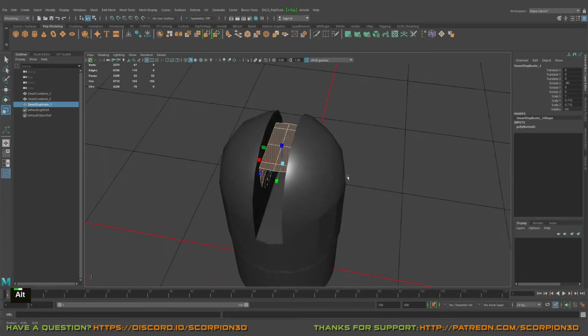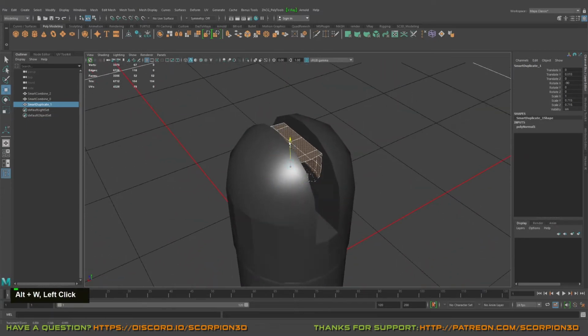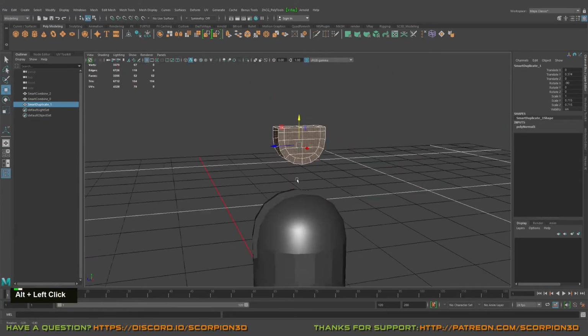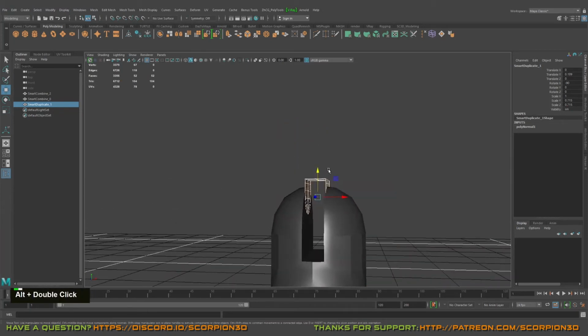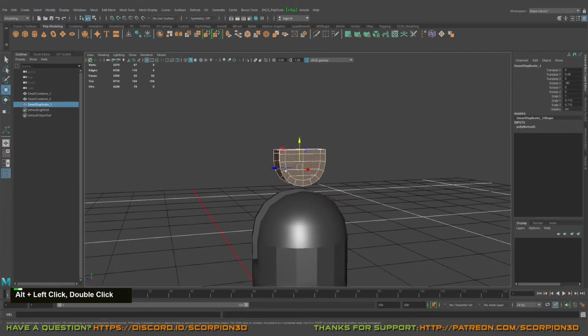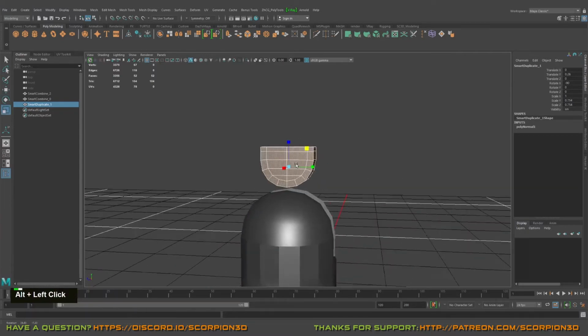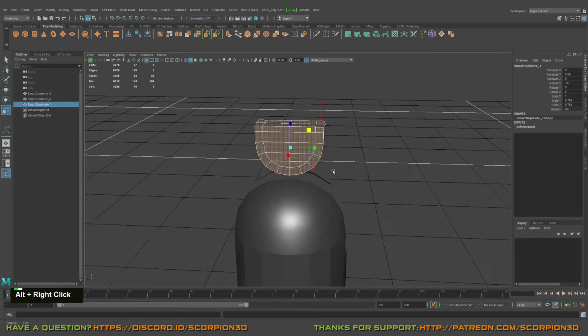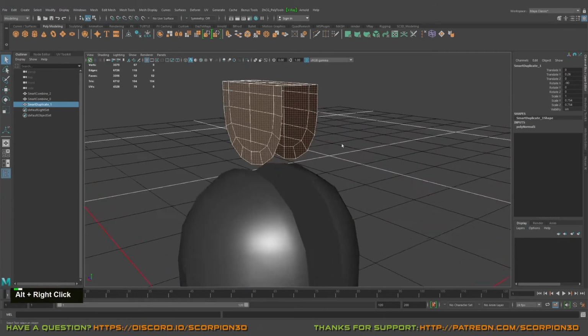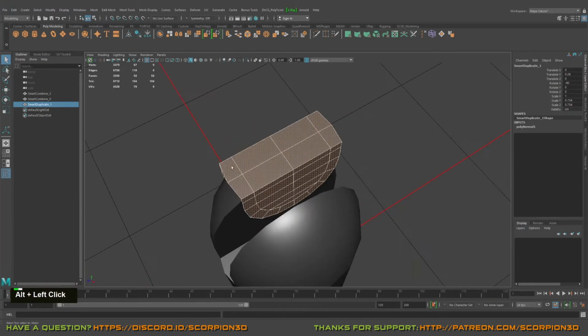Great. So what I will do next, I will scale it like that, and let's check how it will look. Something like that will be good. I don't know. Maybe a bit bigger. Maybe. Okay. So what I will do next, I don't like this pinching.